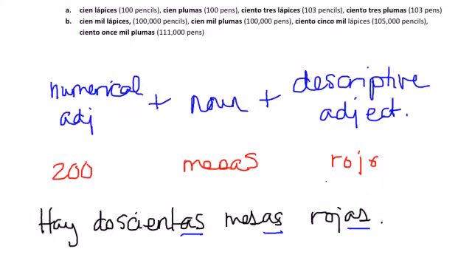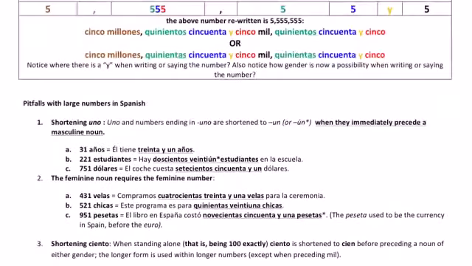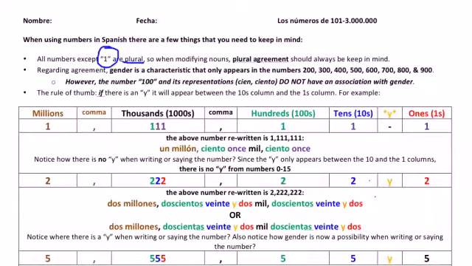So just remember, the numbers that we're going to be talking about today are numerical adjectives. And in that case, the next thing to note is that gender will only be a characteristic in the numbers 200, 300, 400, 500, 600, 700, 800, and 900.